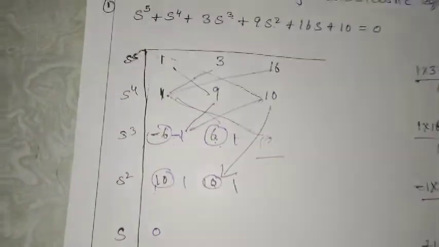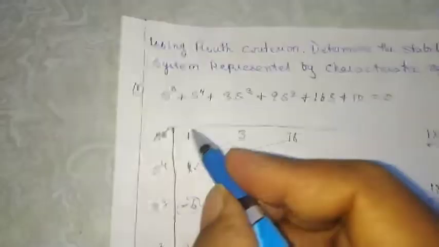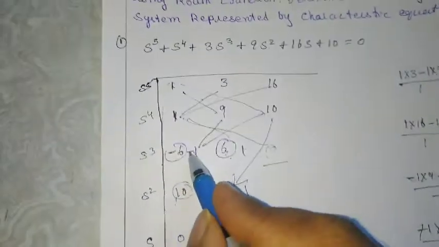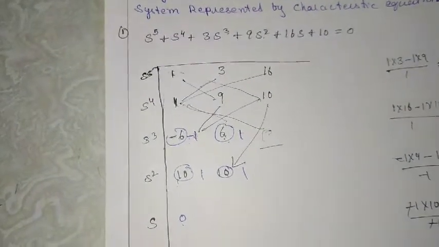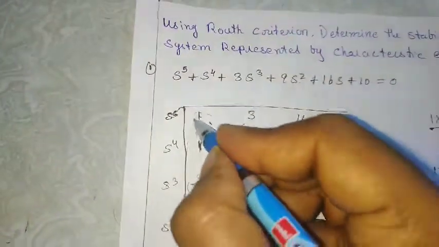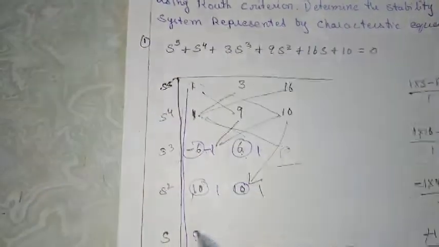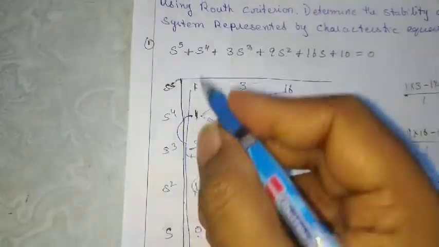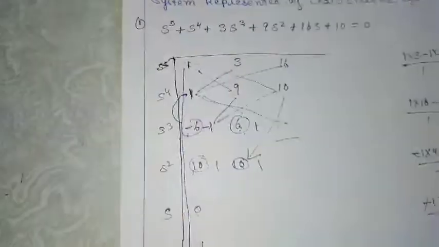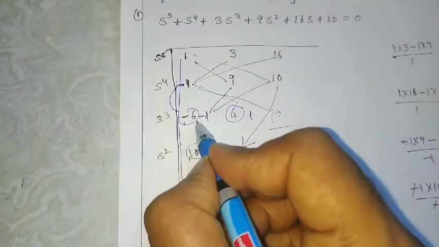Now if I consider this first row elements, so this is positive, this is positive, this is negative, minus 1, this is 1, this is 0, which means positive, this is 1. So the first column elements, if I see, there is a sign change from plus to minus. I got 1. They are not the same, so the system has one negative term.